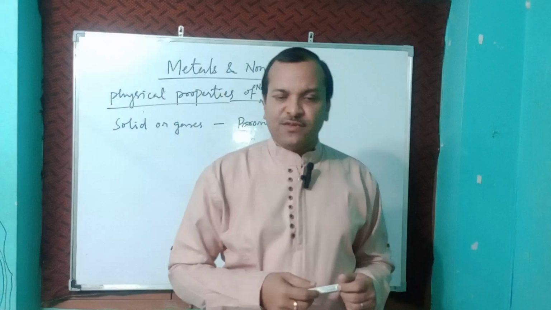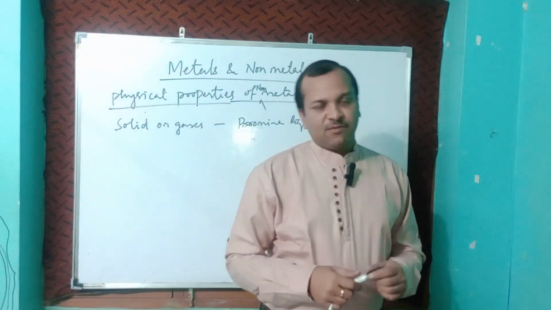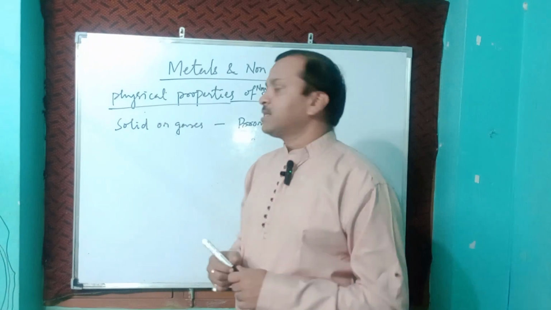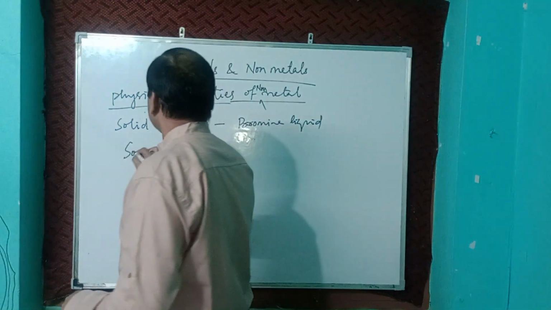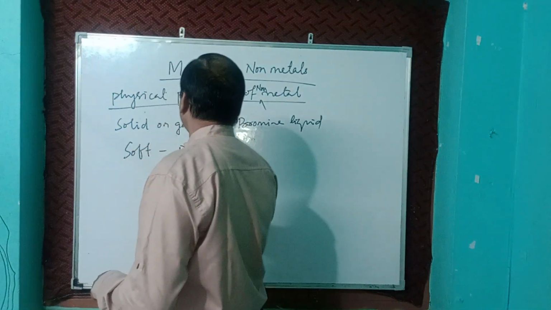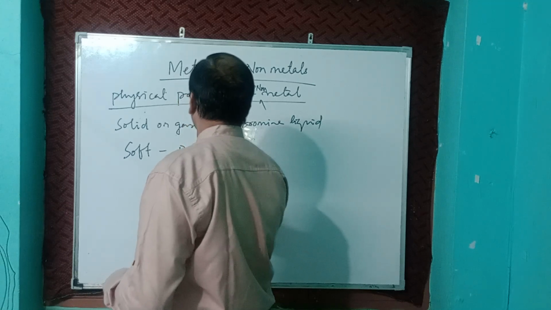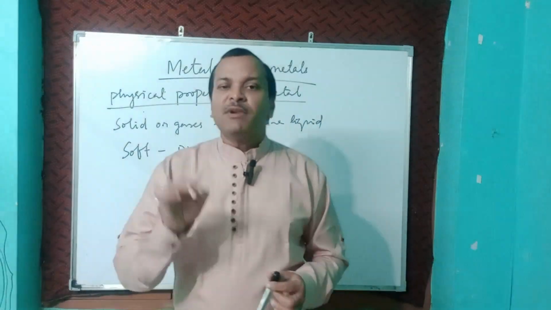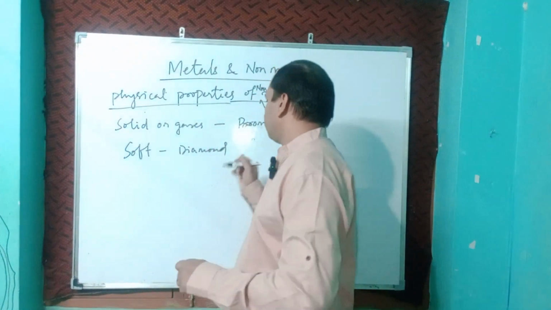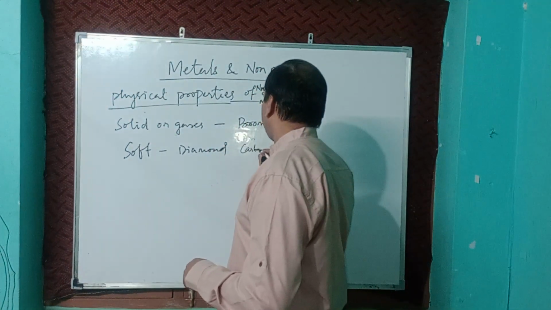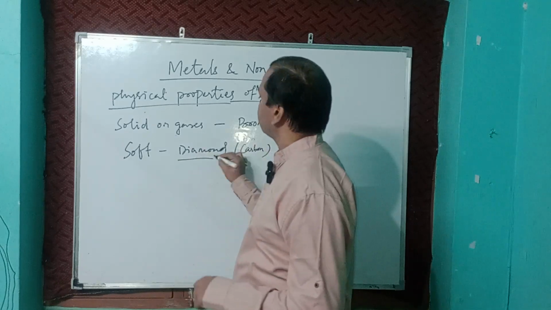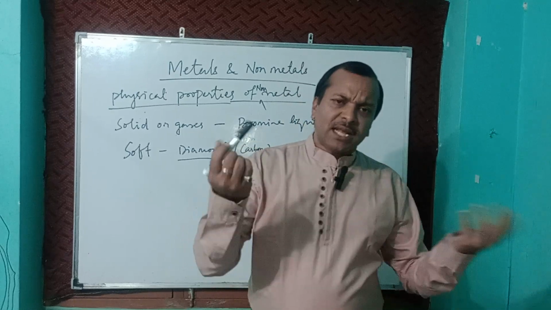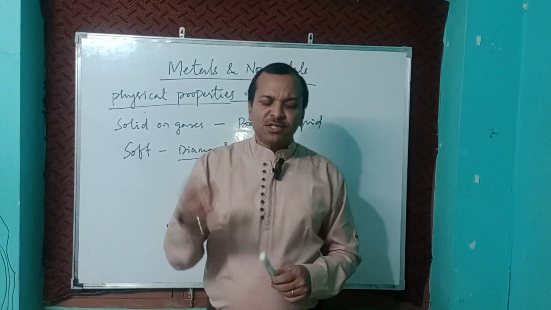Non-metals are soft. All non-metals are soft, but there is also an exception, that is diamond. Diamond is the hardest substance found in nature. Diamond is an allotrope of carbon. It is a form of carbon, so it is the hardest substance. It is an exception.